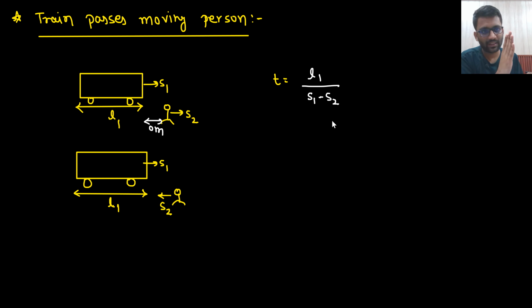So if I say the man is stationary, that means the speed of the train will be reduced. Now if the man is moving in the opposite direction, what will be the time? The train has to cover its whole length, so L1 by S1 plus S2. S1 plus S2, because the man is moving in this direction and the train is moving in this direction. Both are moving in opposite directions, that means both are coming near. So if I say the man is stationary, then in the opposite direction of the man's speed, that means in this direction, you have to give S2 to the train. So the relative speed of the train will be increased. So distance L1 it has to cover with the speed of S1 plus S2.